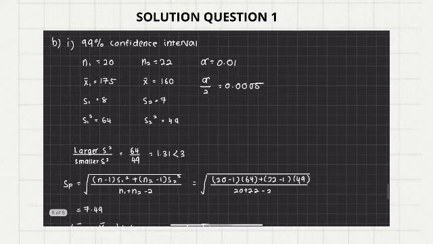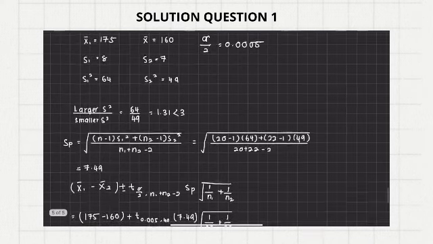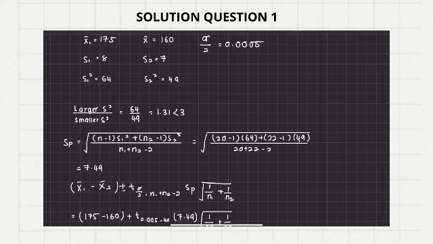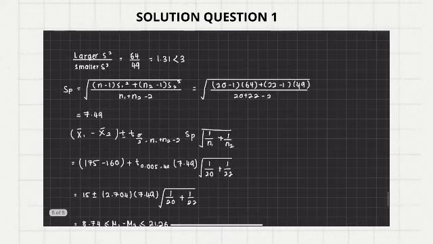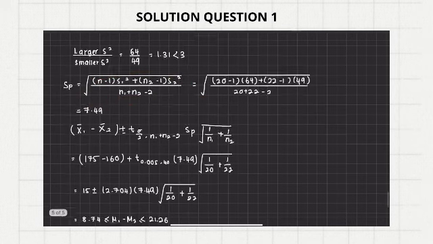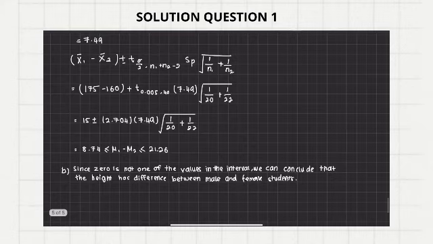So we need to list everything from the question here, and also the alpha, which as usual is 1 minus the percentage in the question. Then we need to check larger s squared over smaller s squared. We got this value and it is less than 3, so we are good to go. For the Sp here, we use this formula, and after we get the value, we substitute the values into this formula. Finally, we get the final answer, which is 8.74 and 21.26.